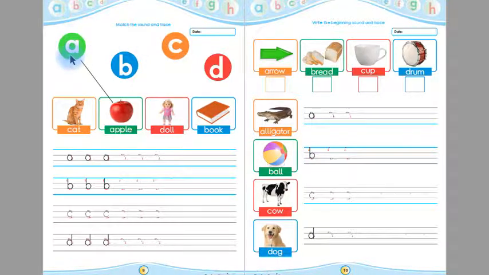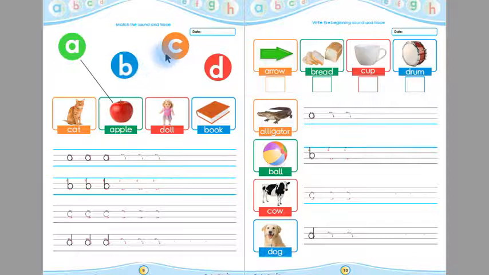Okay, children, now say with me, this is A, this is B, this is K, and this is D. Say again, children, A, B, K, D. Say one more time, A, B, K, D. Children, this A is matched with apple because the beginning sound of apple is A.